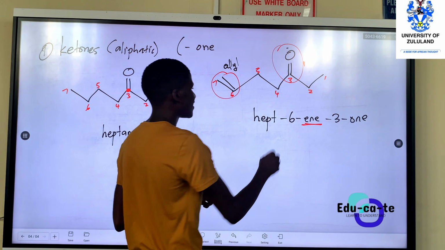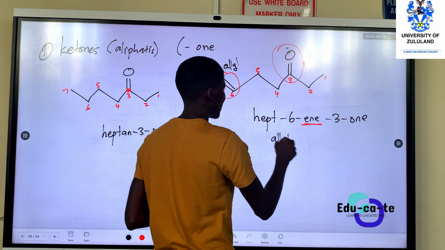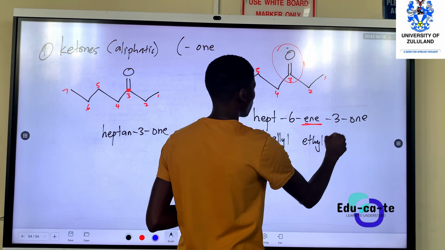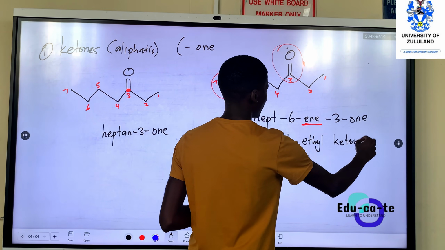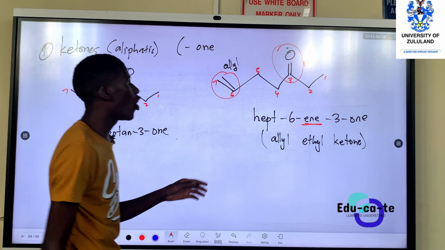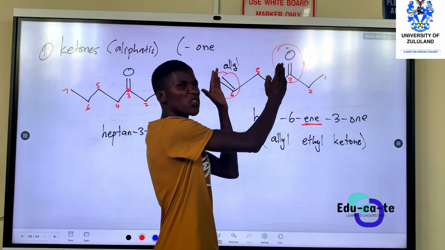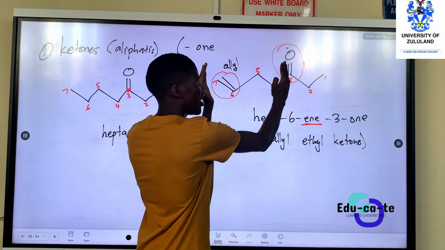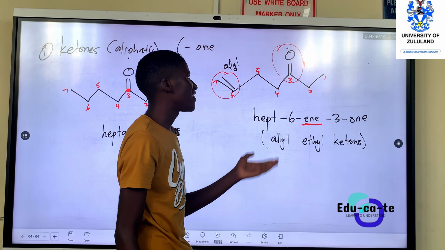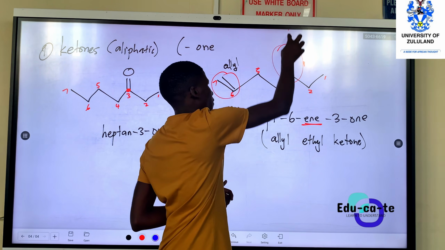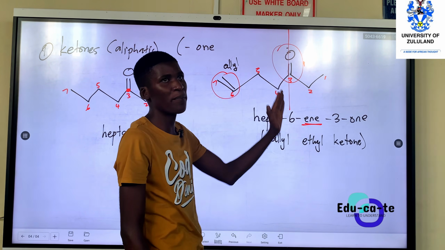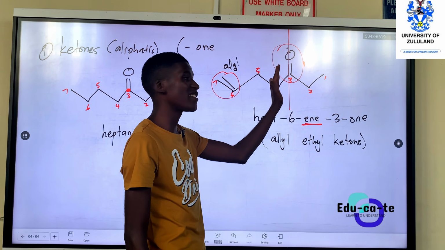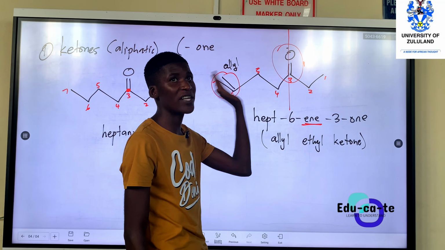Or you can say that this is an allyl ethyl ketone, the other name that you can use. So this is the other option. This side with a double bond, you just call it an allyl, the entire chain that has a double bond. The functional group serves as a border. On one side we maintain a double bond, and we say this whole thing is known as an allyl group or an allylic group.